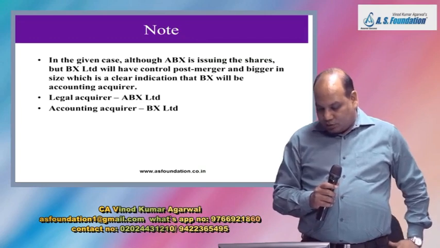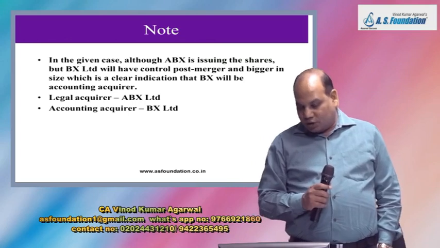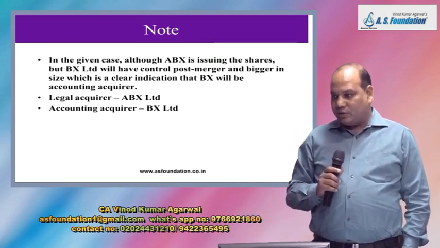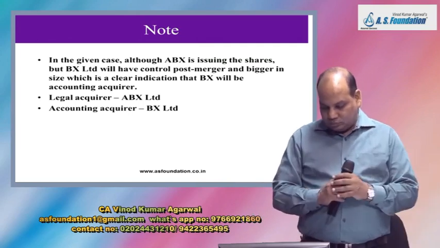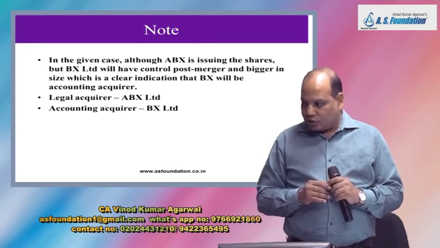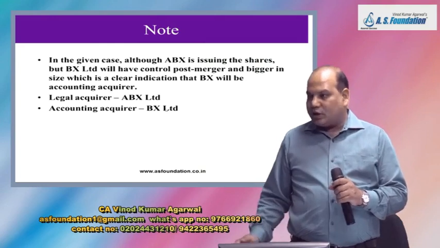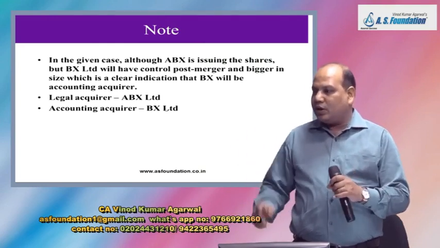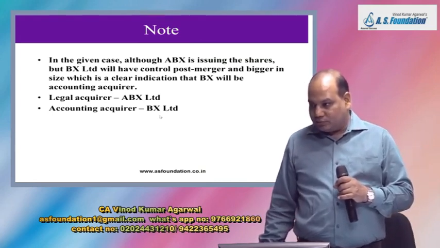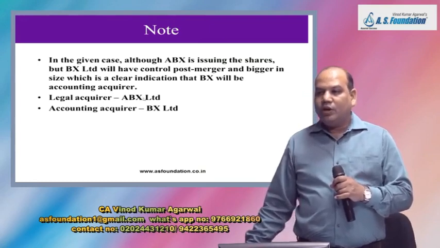So in this example, legal acquirer is ABX Limited and the accounting acquirer is BX Limited. So look at the question from BX Limited point of view. So BX Limited assets and liabilities, share capital, all will be recorded as it is. It will be treated as if BX is a continuation only. And the other entity that you will acquire will be recorded at fair value.